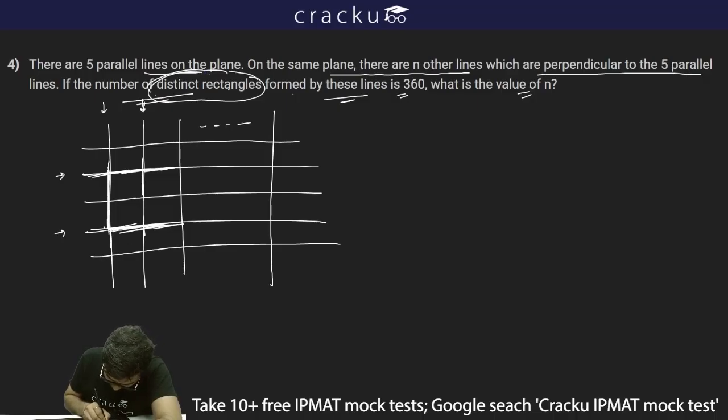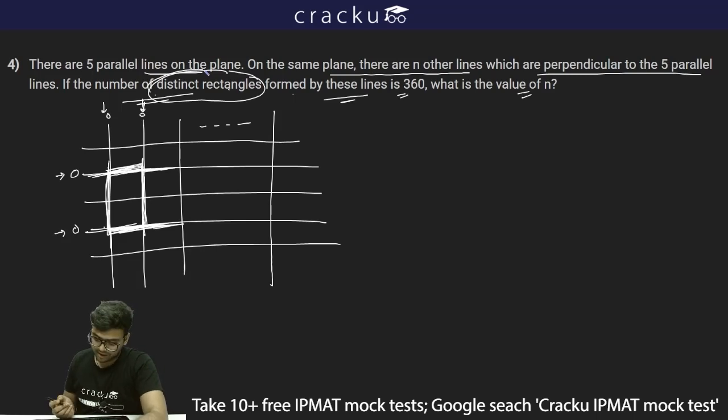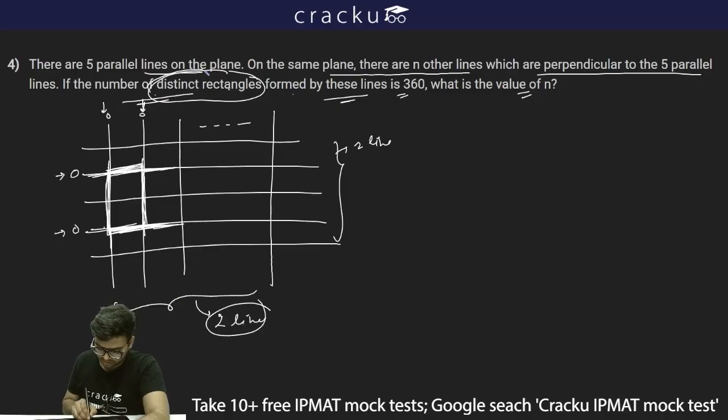Now, if I see this enclosed figure, if I can just point this out, this enclosed figure by choosing this line, this line, this line and this line will be a rectangle. So thus I can say any rectangle can be formed when we choose two lines out of these 5 lines and when we choose 2 lines out of these n lines.